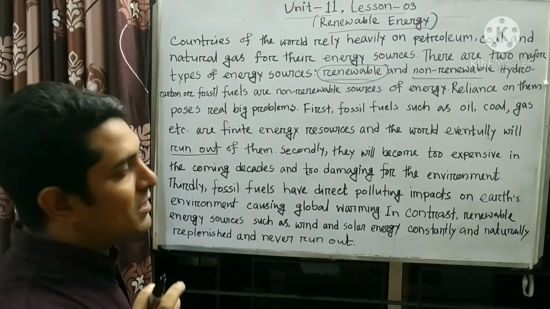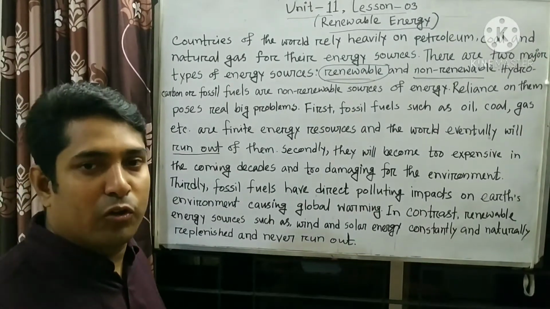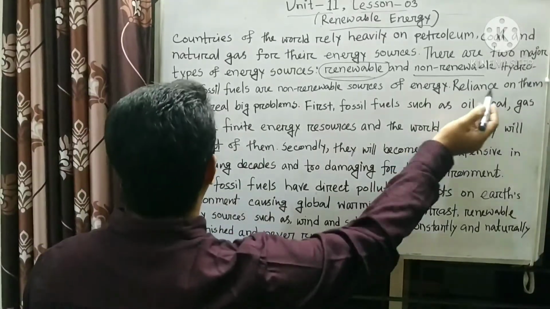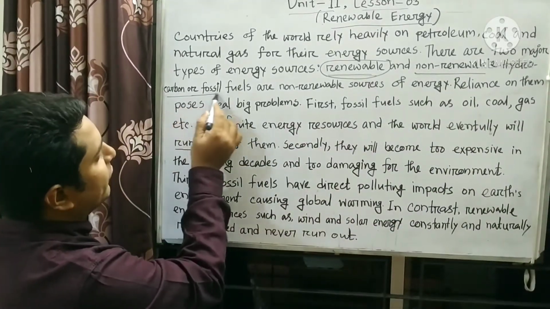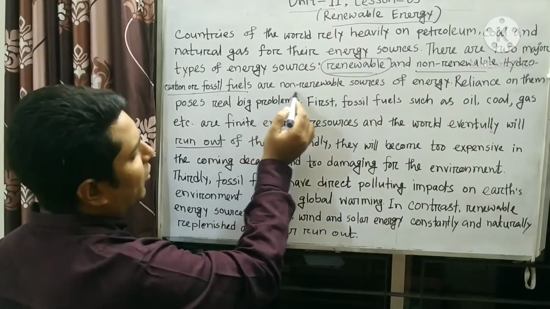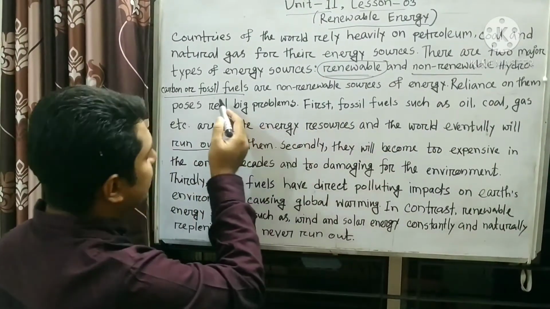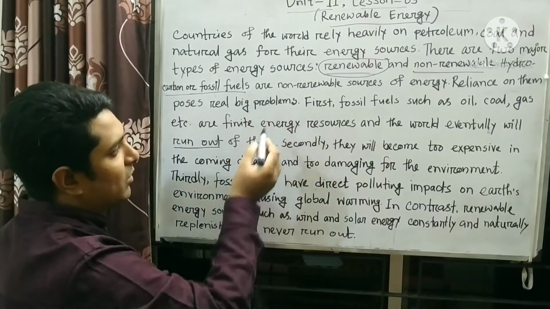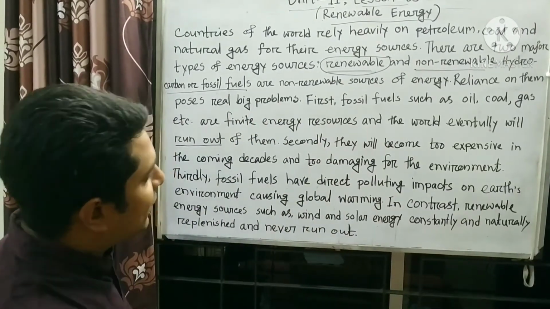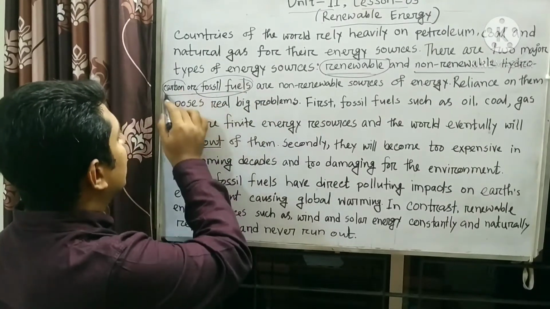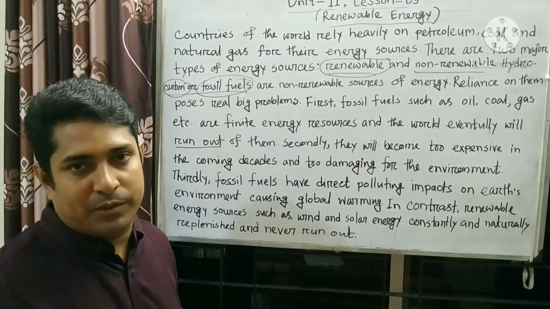That means one-time use. That is called non-renewable energy. Then we have hydrocarbon or fossil fuels are non-renewable sources of energy. That means hydrocarbon or fossil fuels are non-renewable energy sources, and that's why we cannot reuse them.